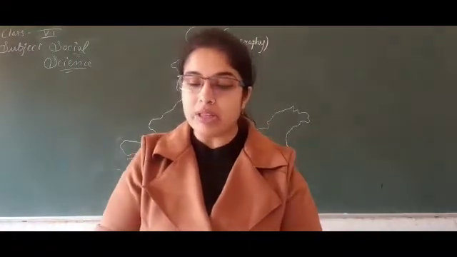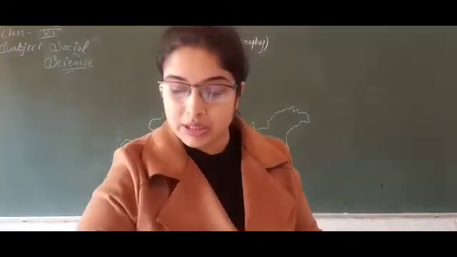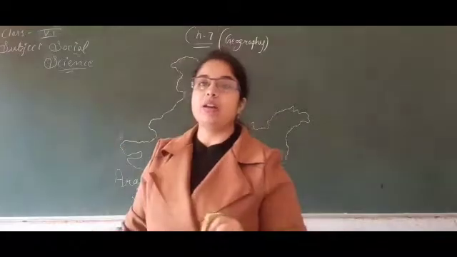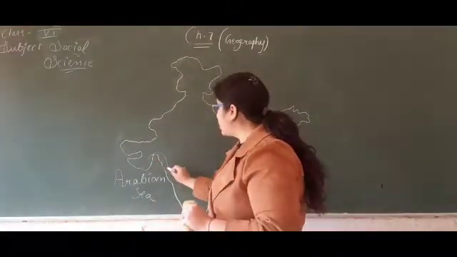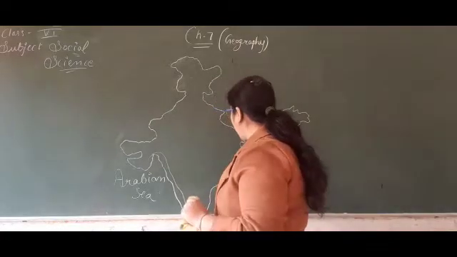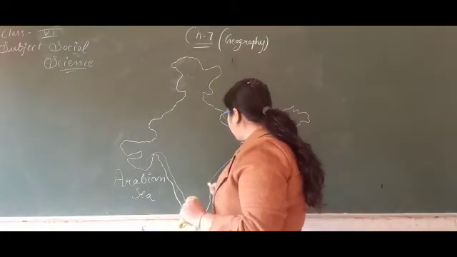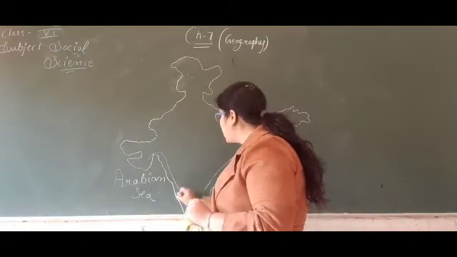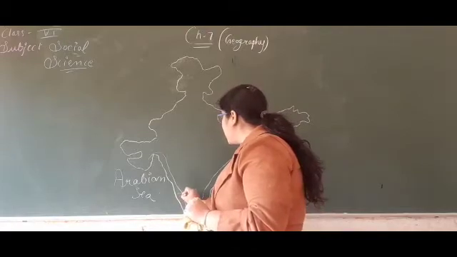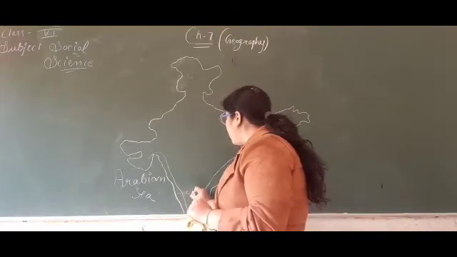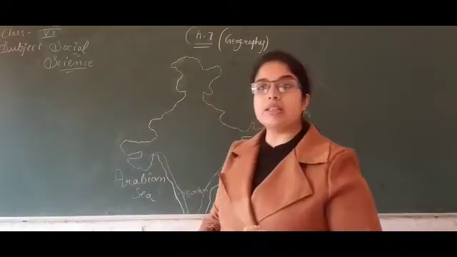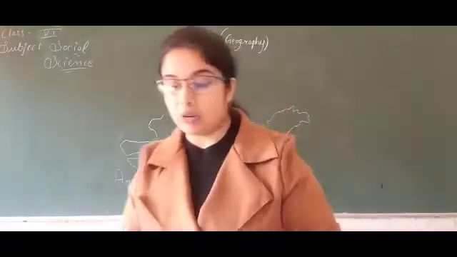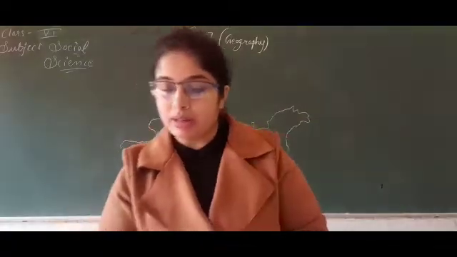About 7,500 kilometers of India's border is a coastline. The coastline of India is about 7,500 kilometers in total length.